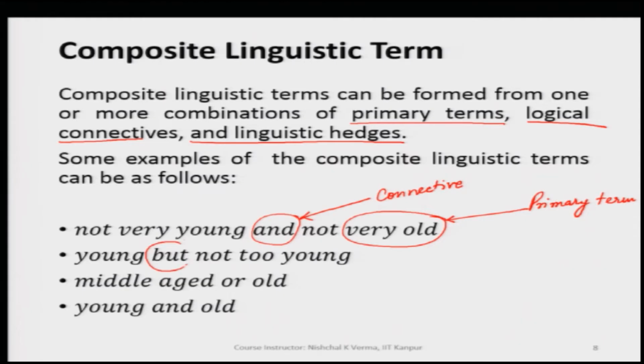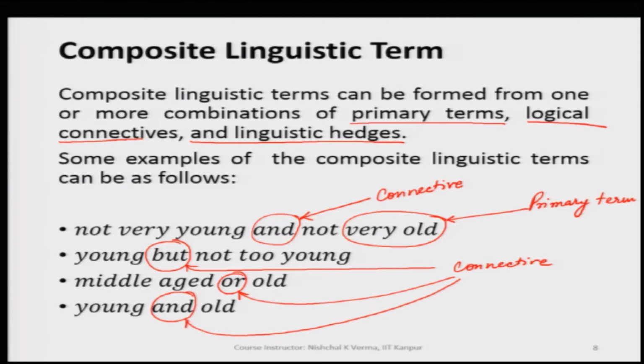but is another connective which is used for and. So, here but is the connective, and then in the third one we have middle aged or old. So, we have or as the connective in this case. Similarly, in the fourth case we have and as the connective.